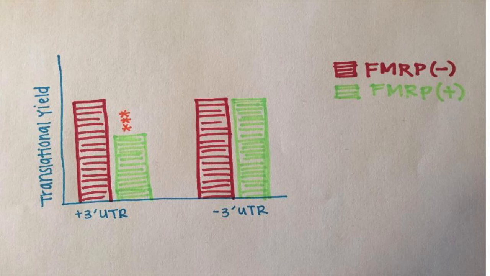Next, researchers took things a step further, just as we saw in the last graph. When the 3' UTR is absent, FMRP cannot bind. When it cannot bind, translation is not repressed. The green bar on the left is what is required for a healthy human. You need the 3' UTR to be expressed, as well as FMRP to be present to repress translation.